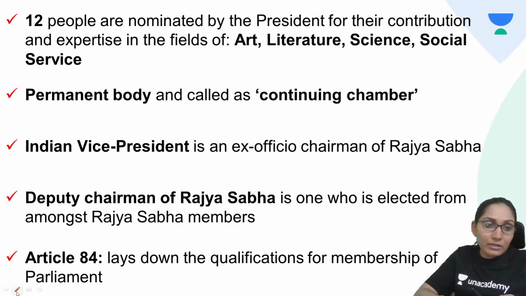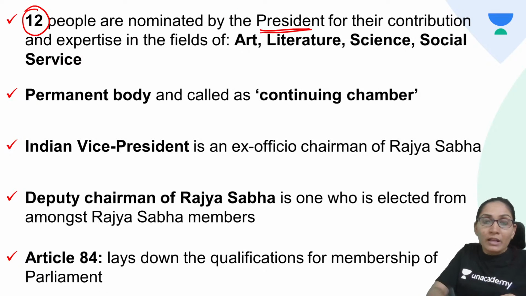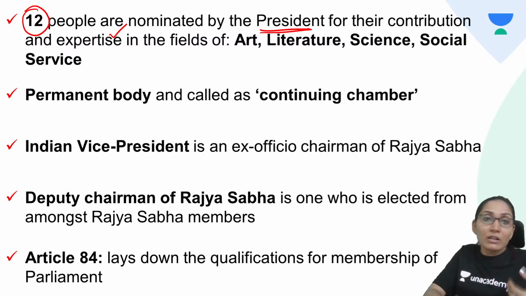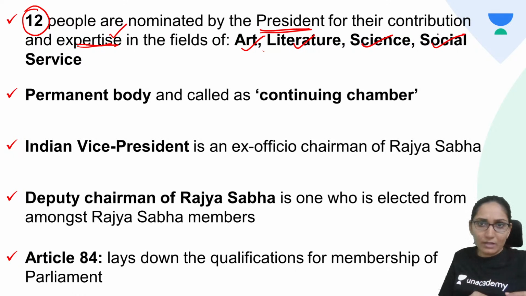Now regarding nominated members, 12 of the members of Rajya Sabha are nominated by the President of the country. And on what basis is the nomination done? The people who have given contribution and those who are experts in the field of art, literature, science, social service, etc. So these are the areas based on which the President will make the nomination.